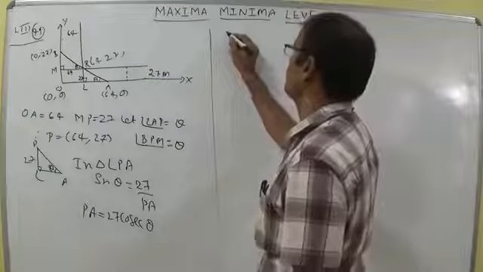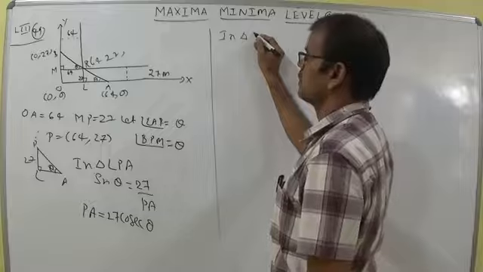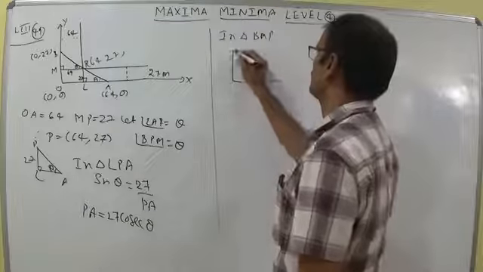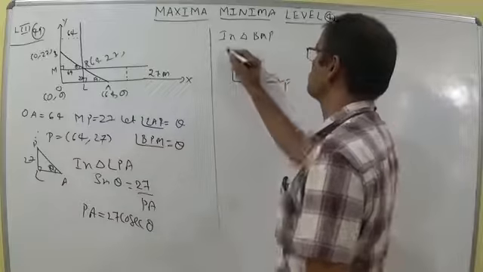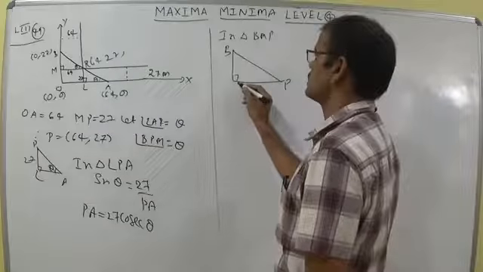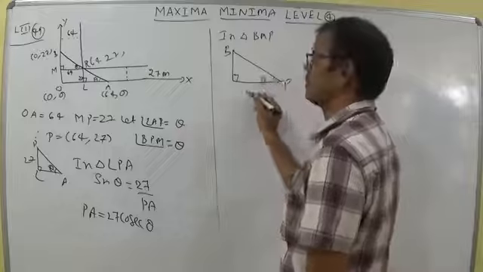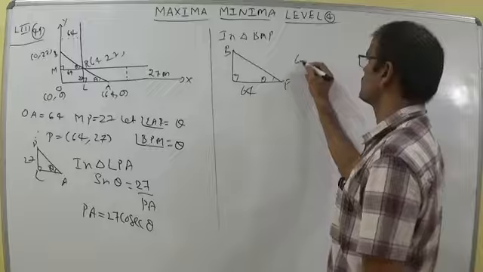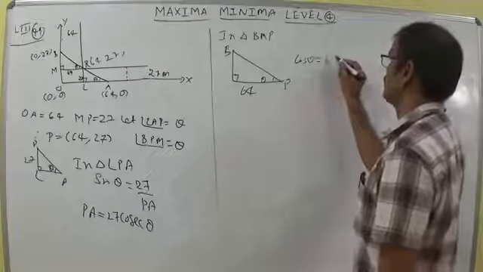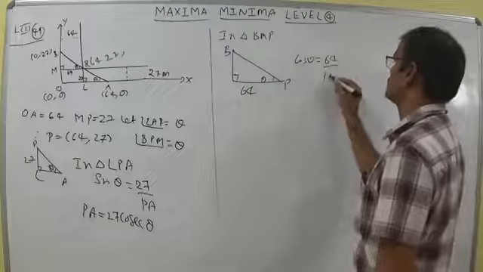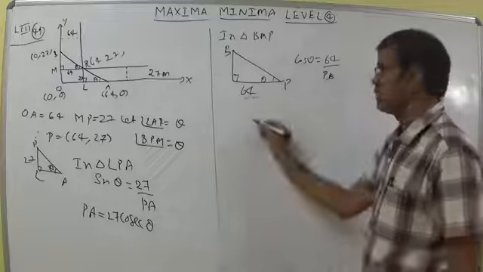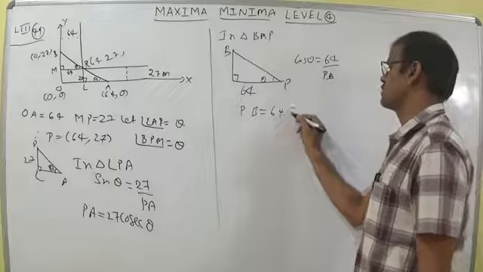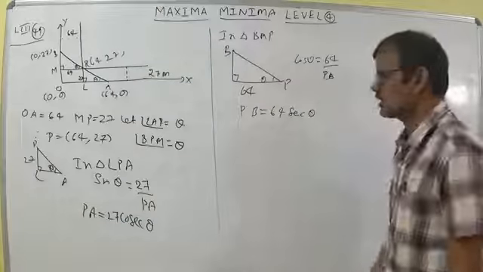In triangle BMP, this is P, this is B, and this is a right angle triangle. Put theta here. This is 64, this is PB. In this triangle cos theta is adjacent side by hypotenuse, 64 by PB. So PB is equal to 64 secant theta.